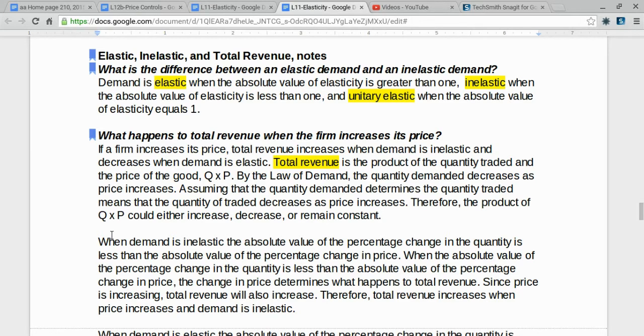One way to think of it, we've got a small change in quantity and a big change in price. That's what inelastic means. But it also means that what's happening to price is going to drive what happens to the product of P times Q. Since price is increasing, total revenue will also increase. Therefore, total revenue increases when price increases and the demand is inelastic.